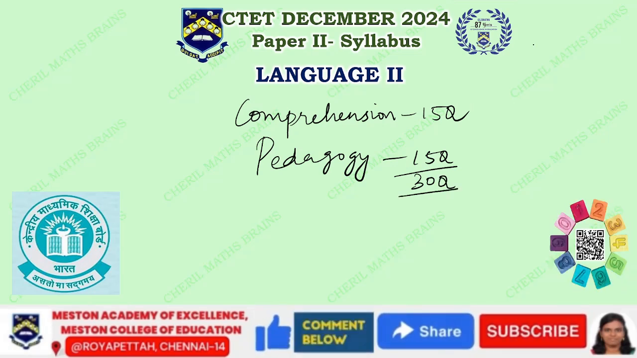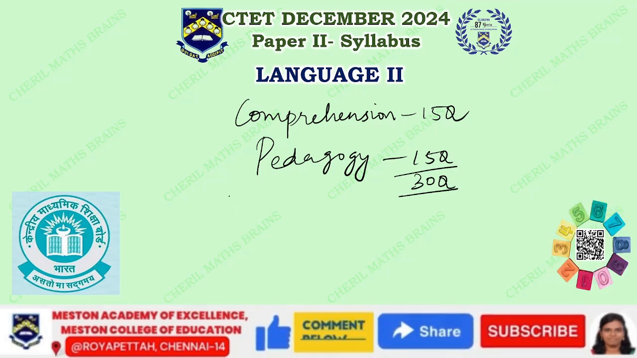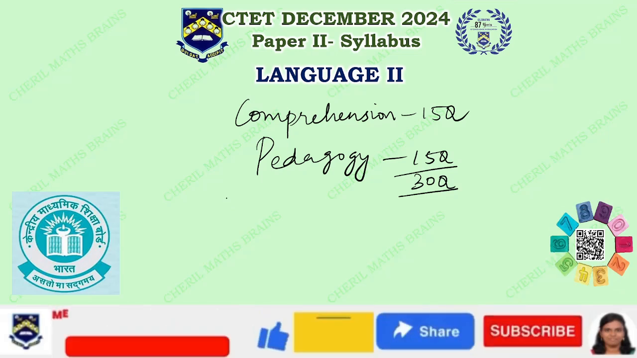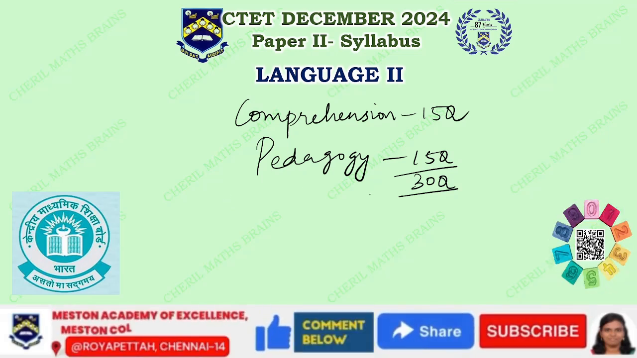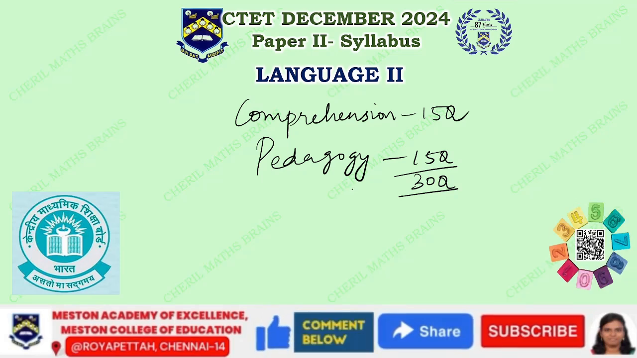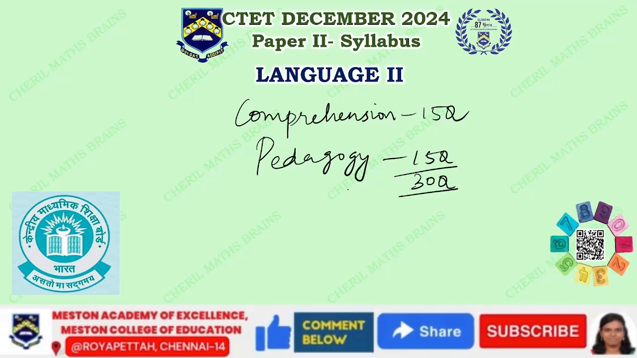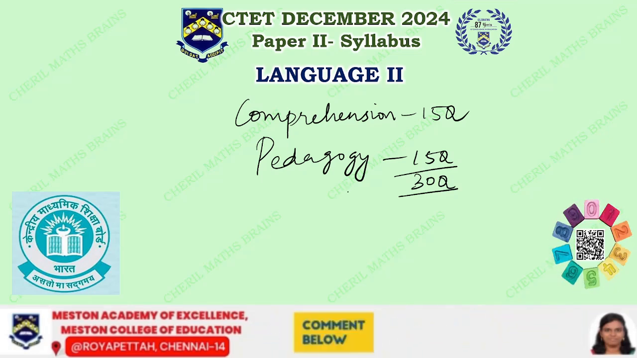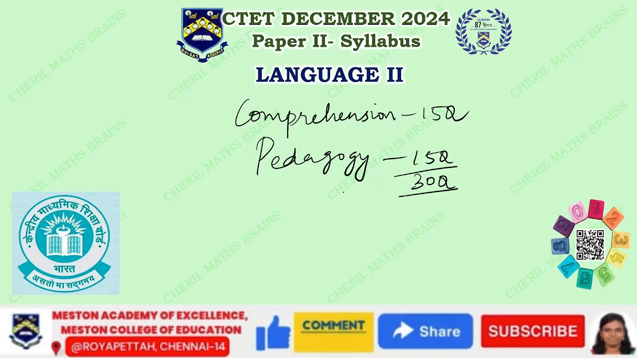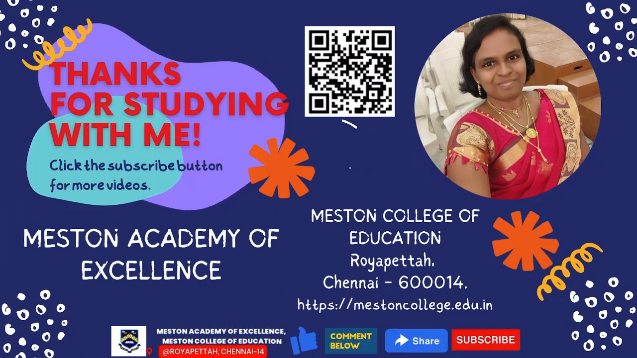So remember, you have only 4 subjects. Out of the 4 subjects, 3 have 30 questions each, and social studies has 60 questions. Together it's again 150 questions and 150 marks. They've given the syllabus very clearly in the information bulletin. For this exam, paper 2, you will have to refer at least to classes 6 to 8. Please refer to the NCERT syllabus and textbooks. Hope you've understood this. With this, we are completing the syllabus.